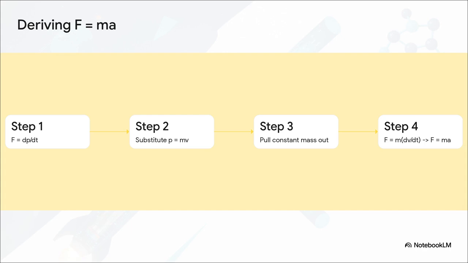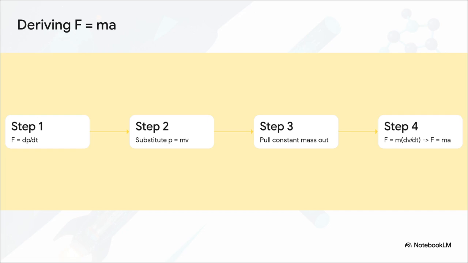For incredibly small time intervals, as time approaches 0, force equals the derivative of momentum with respect to time, or F equals dp over dt. In step 2, we know momentum is just mass times velocity, so we substitute that in to get F equals the derivative of mass times velocity.